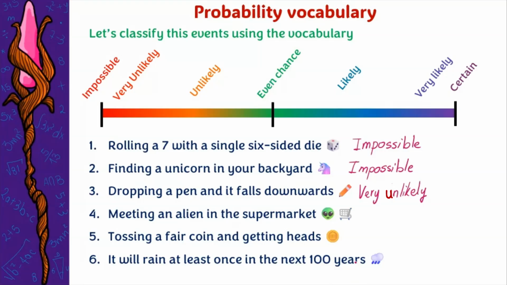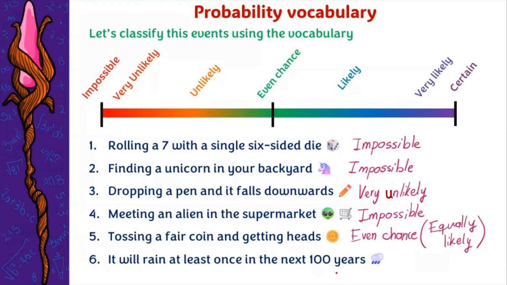Meeting an alien in the supermarket. Again, in my area, I don't think there are aliens, so I would say impossible. Tossing a fair coin and getting heads. We say this is half and half, so it's actually even chance. Remember, that's also called equally likely.